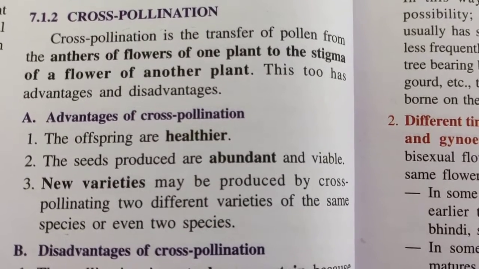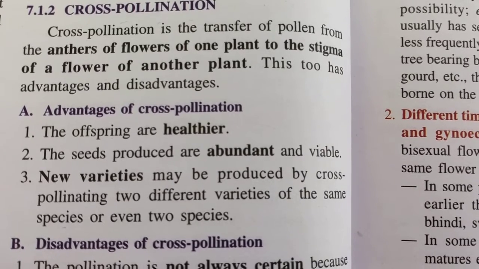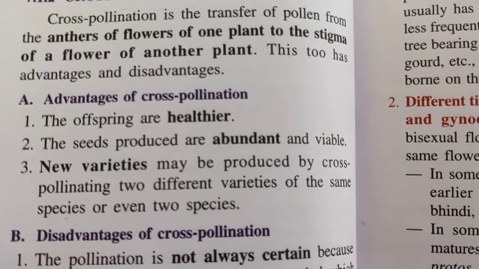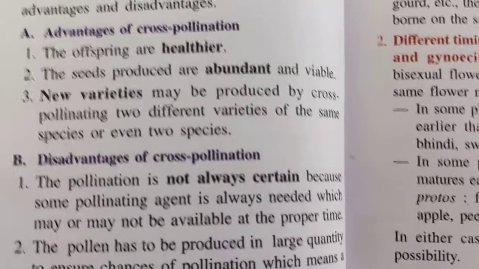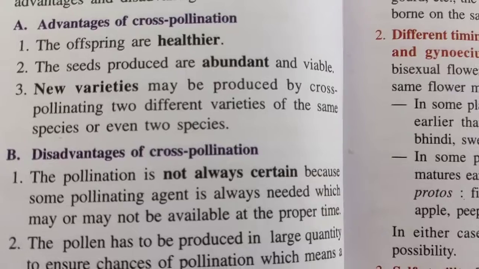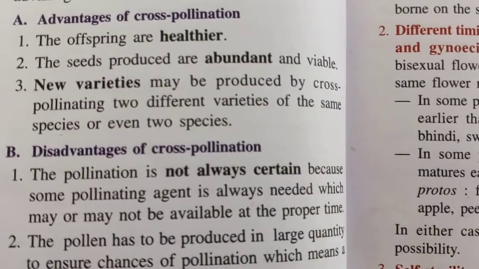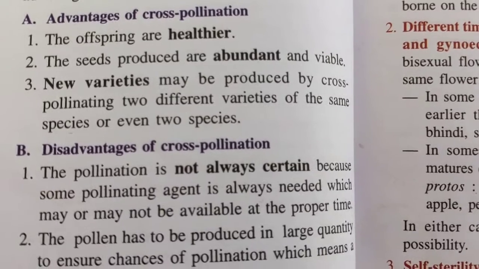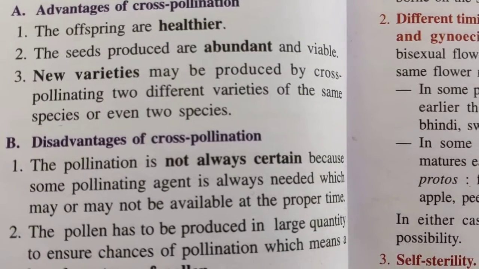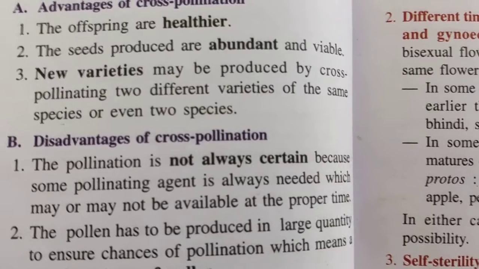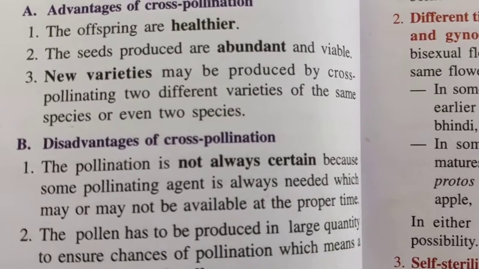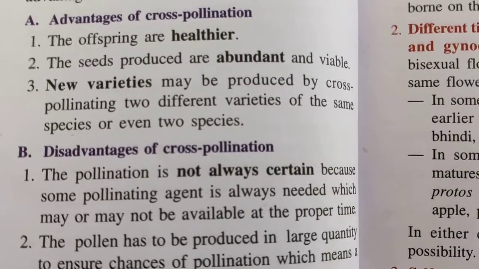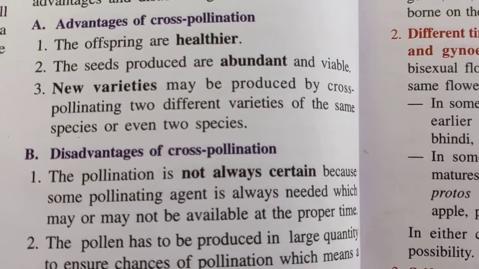Next is the definition of cross-pollination. It is the transfer of pollen from the anthers of flowers of one plant to the stigma of a flower of another plant. This is the definition of cross-pollination. Now, advantages. The offspring are healthier because there are variations of genetic characters. The seeds produced must be very abundant and viable. New varieties may be produced by cross-pollinating 2 different varieties of the same species. So definitely, because we are getting new varieties from this cross-pollination, we are getting healthier offspring and the seeds are produced in abundance.